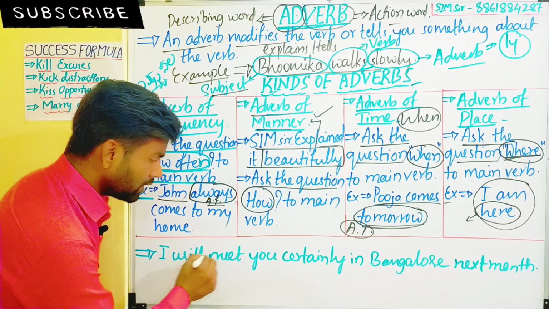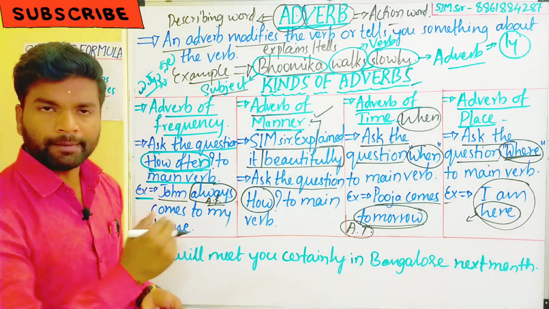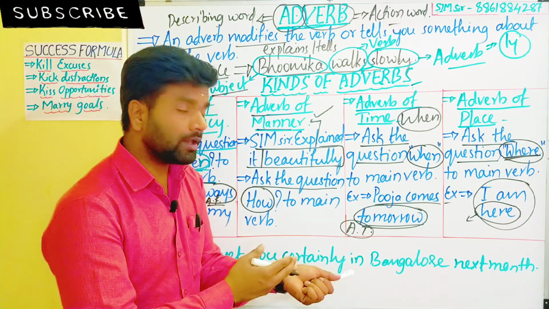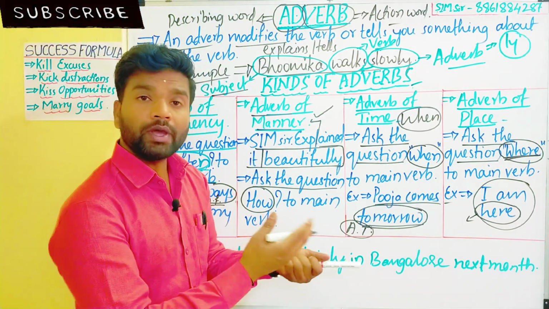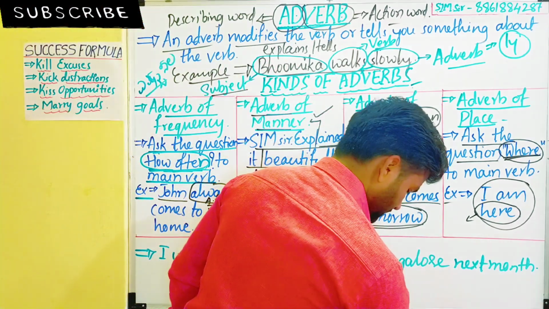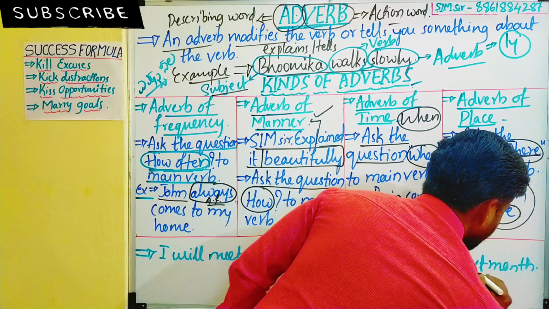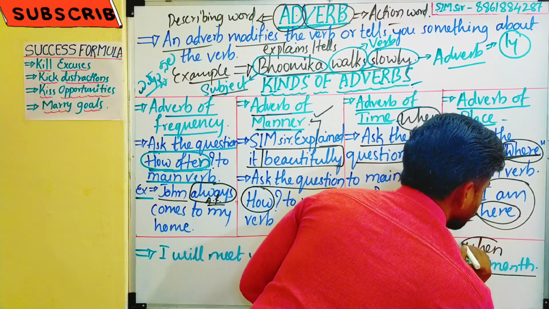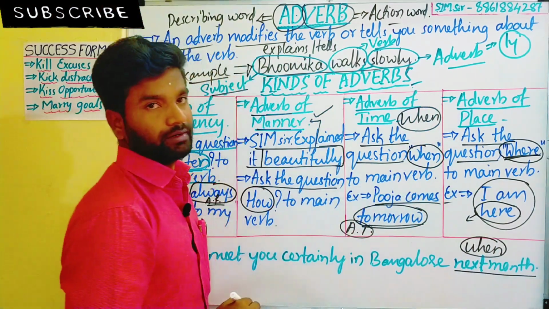I will meet you. ನಾನು ನಿನಗೆ ಭೇಟಿ ಆಗ್ತೀನಿ. Certainly. There in Bangalore. When? Next month. Just get the clarification, my dear students. Next month shows the time; it answers the question "when".